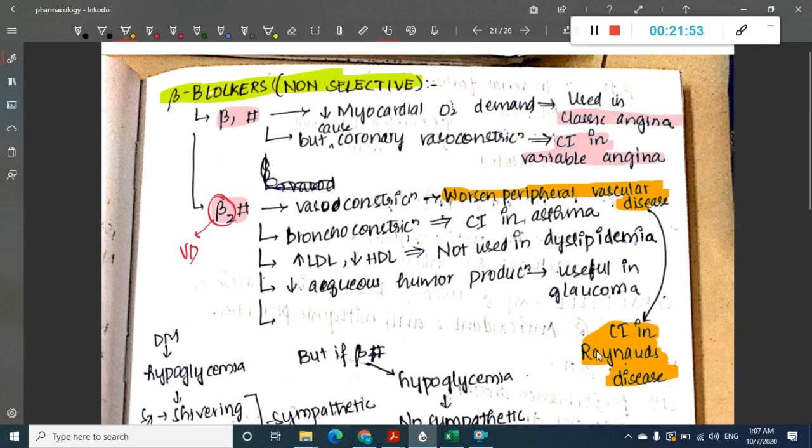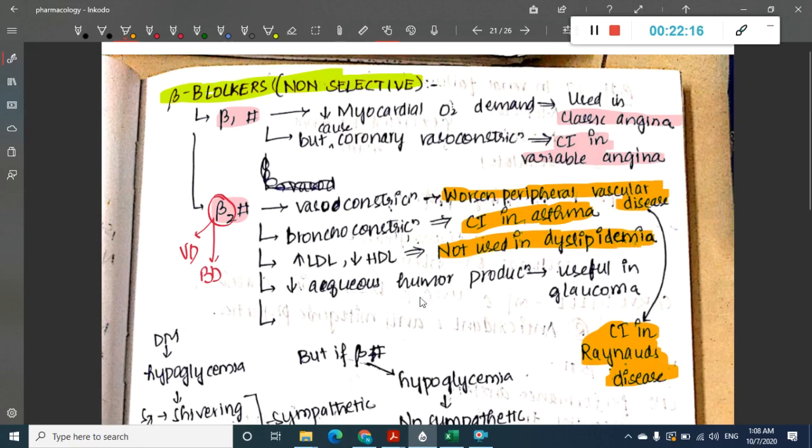This you should remember for sure. It causes bronchoconstriction also. It normally causes bronchodilatation, but here it causes bronchoconstriction. Because of bronchoconstriction, it is contraindicated in asthma. Then it increases LDL and decreases HDL, so it is not used in dyslipidemia.